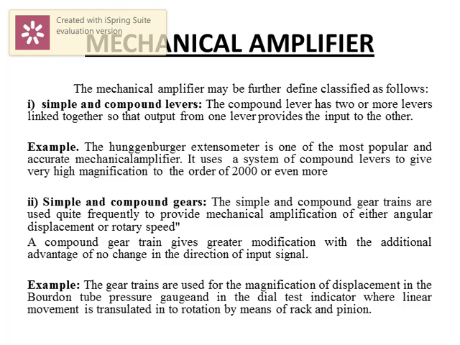The example of a compound gear train is its use for magnification of displacement in a Bourdon tube pressure gauge and in a dial test indicator, where linear movement is translated into rotary movement by means of a rack and pinion. So these are the examples of compound gear trains. This is regarding the mechanical amplifier.